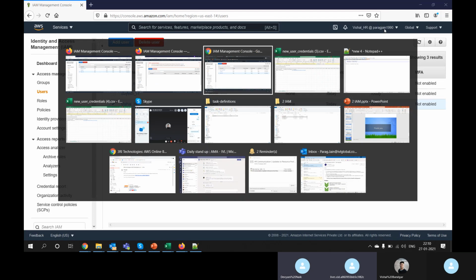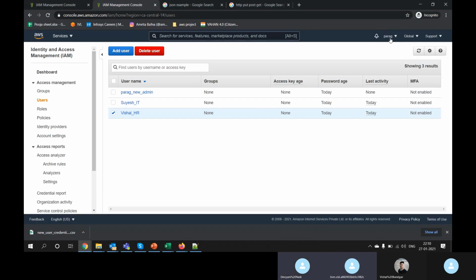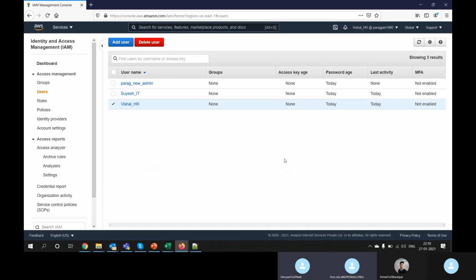So I was in Parag and I created a user. You can see here. After creating the user, I logged in through that user. You can see Vishal user is logged in at Parag Jain, meaning he has logged in to my account. Are you clear till now? The confusion is that point: Vishal HR at Parag means Vishal logged in through it.